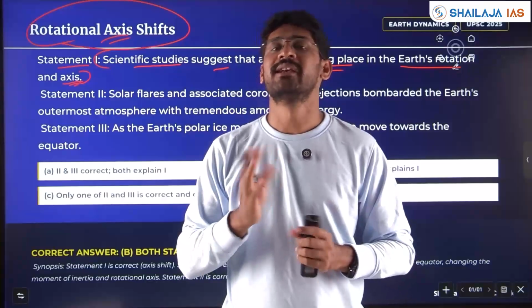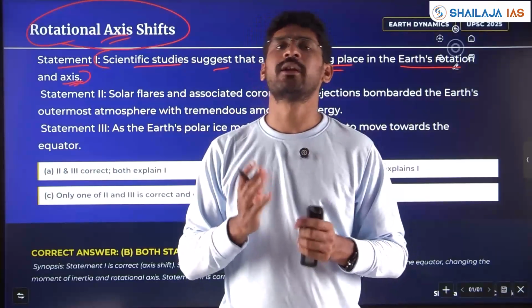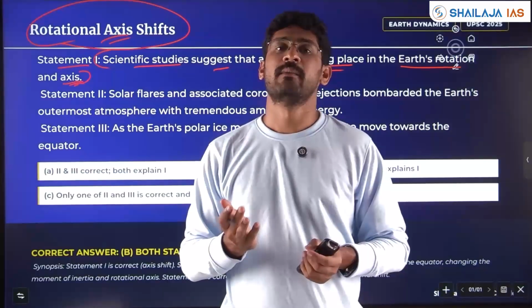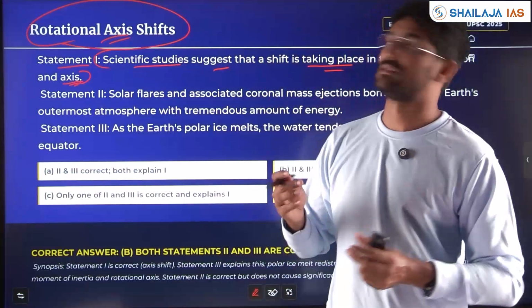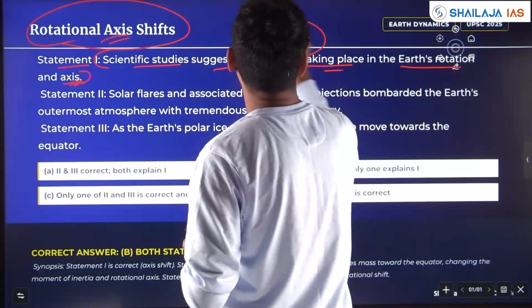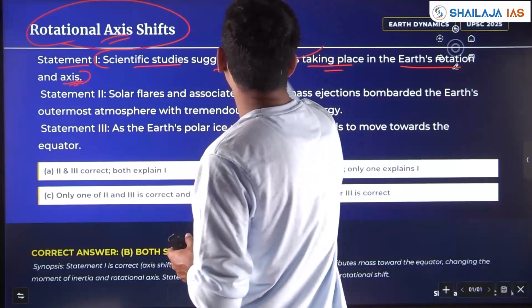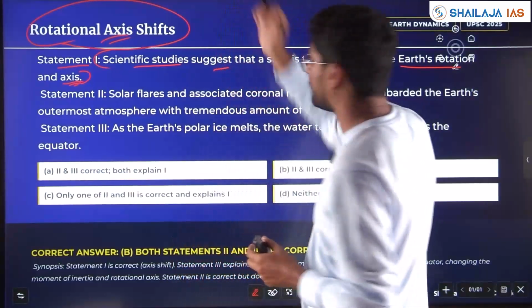Earth's rotation is changing. It might be slowing or it might be speeding up, based on what happens. For example, we'll see later. Now we'll see the statements first.